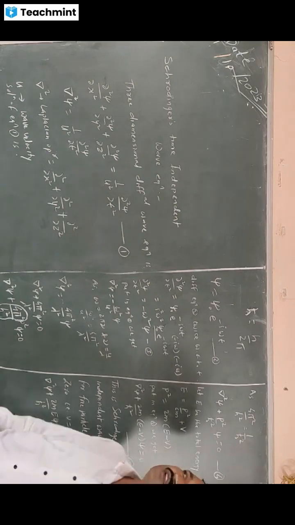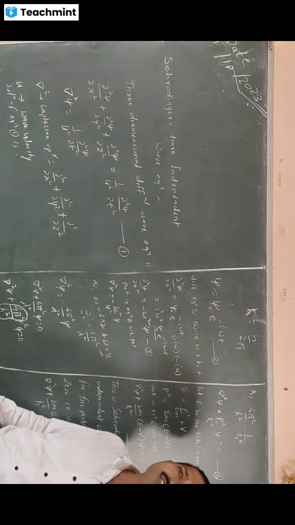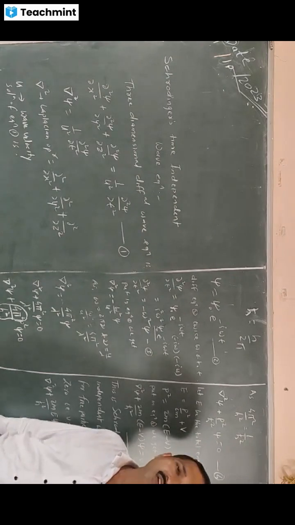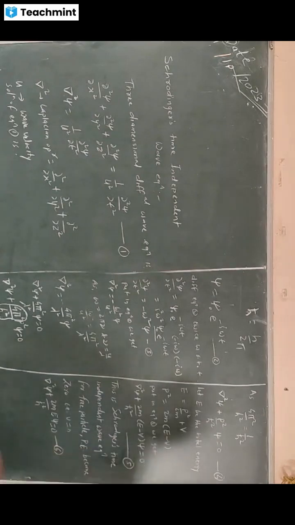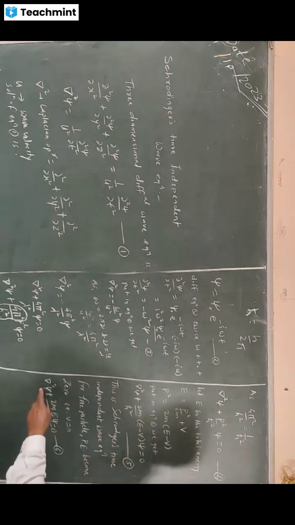If the particle is a free particle, we know obviously that a free particle has potential energy 0. So for a free particle, what will be the Schrodinger time independent equation? Just put the value of potential energy as 0 in this case. So we get del square psi plus twice m upon h cross square E psi equal to 0.